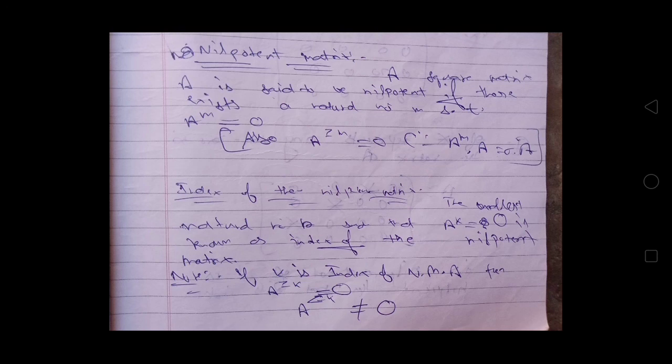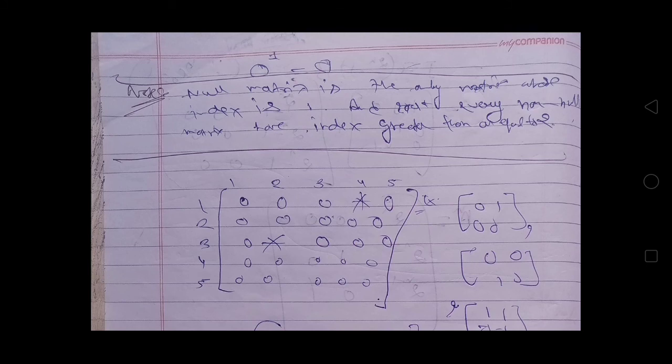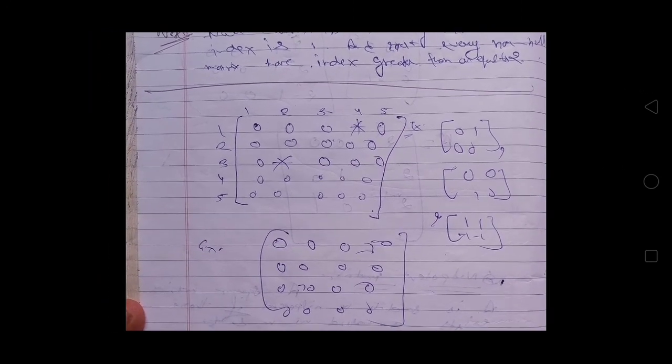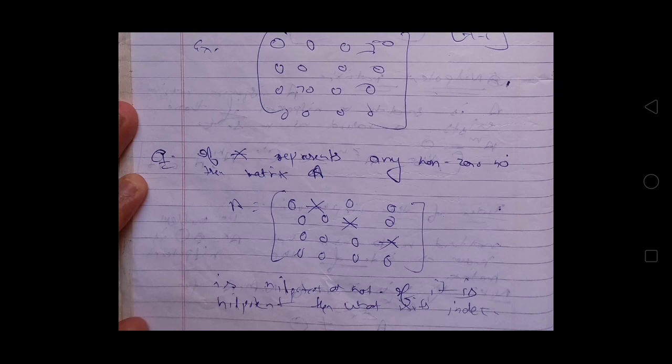Null matrix raised to the power 1 is equal to null matrix, because null matrix is the only matrix whose index is 1, and every other non-null matrix has index greater than or equal to 2. Now you can see these nilpotent matrices. Now see this question. If star represents any non-zero number, then is matrix A nilpotent or not? If it is nilpotent, then what will be its index?